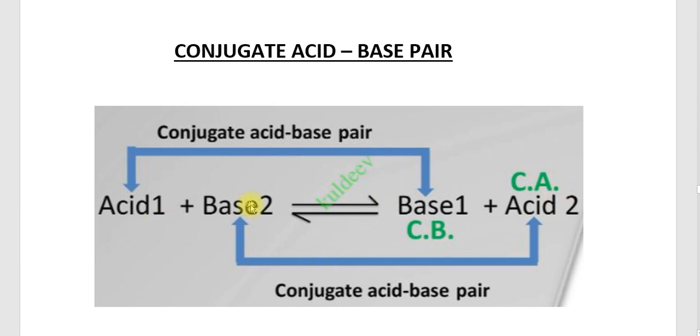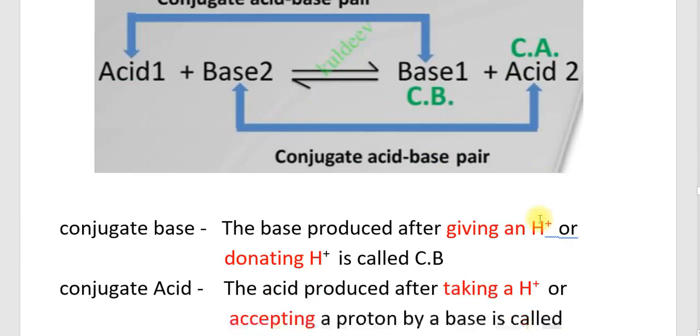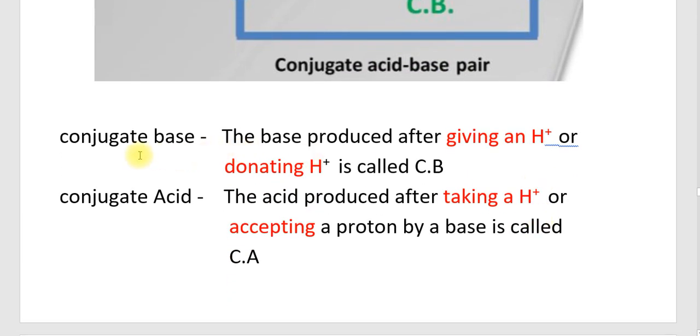So from an acid and a base, they accept and donate a proton. An acid changes into a base and a base changes into an acid, and the formed acid and base are called the conjugate acid and base pair. What is a conjugate base? A base that is produced after donating H plus is called a conjugate base. Now what is an acid?